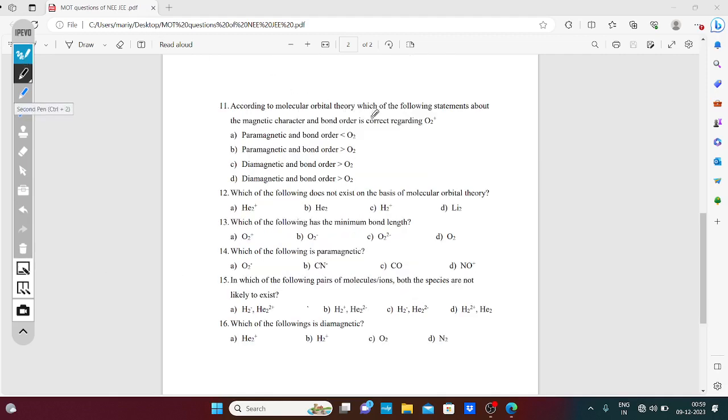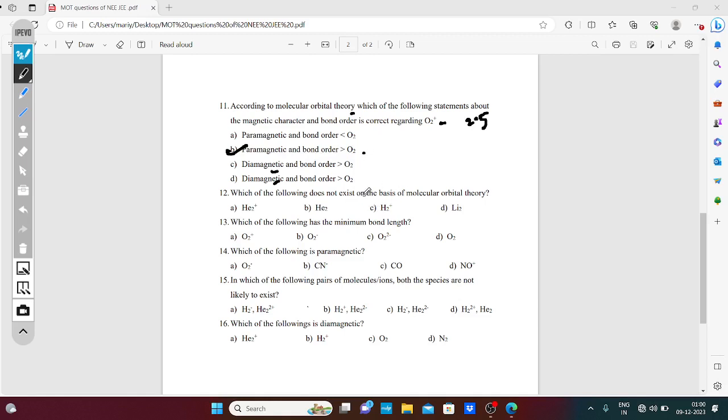According to molecular orbital theory, which of the following statements about the magnetic character and bond order is correct regarding O2 plus? Here the bond order is asked. This is bond order 2.5. What is that? Paramagnetic nature. Look at paramagnetic, bond order less than oxygen. Here 2.5 is more than oxygen. So diamagnetic options are wrong. The right option is B: paramagnetic, and the bond order is greater than oxygen.